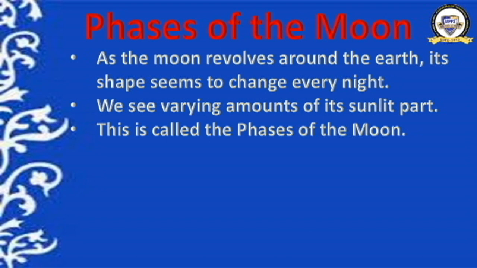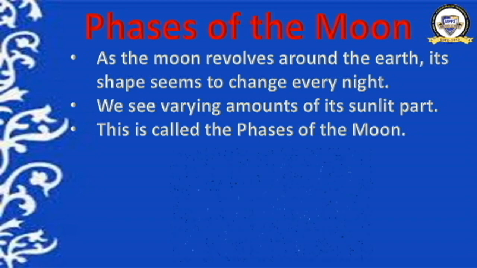When the moon revolves around the earth, the shape changes every night. Yesterday's shape will not be seen today or tomorrow. That changes from day to day. And why is it so? Because of its rotation, revolution and the difference in the amount of sunlight it gets. Its sunlit part is different, and that is why we can find the moon in different shapes, and these different shapes of the moon are called phases of the moon.